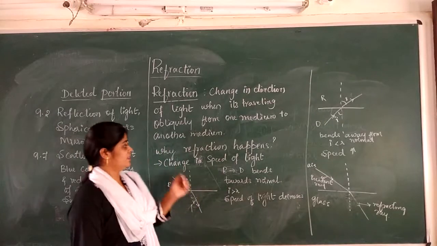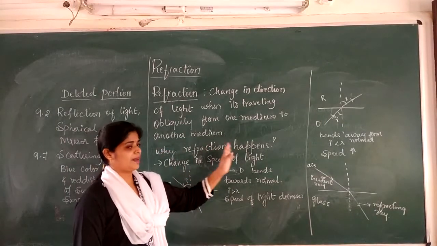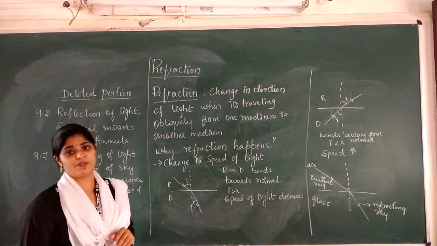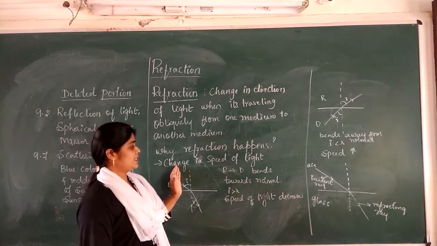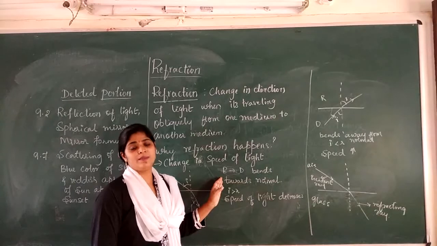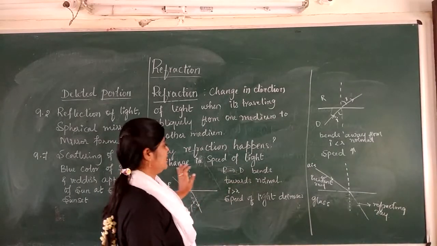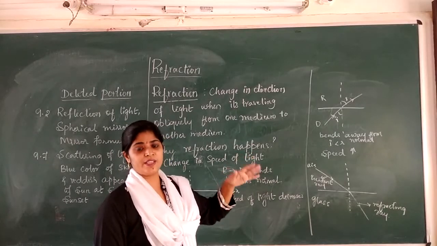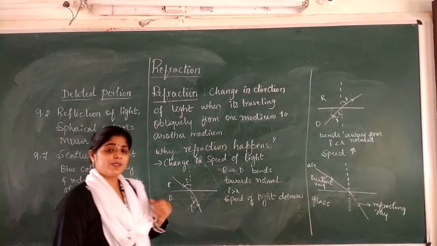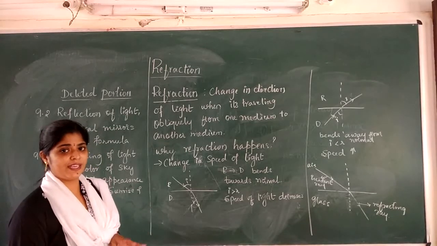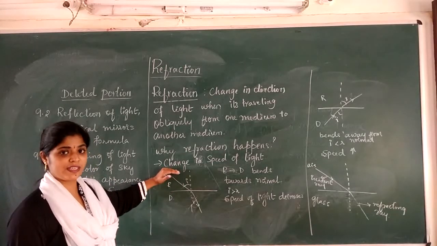The reason why refraction takes place is the change in the speed of light. Because of the change in the speed of light, the light ray bends. Thus, the greater the change in the speed of light, the greater the bending of the ray of light. I hope this point is clear.